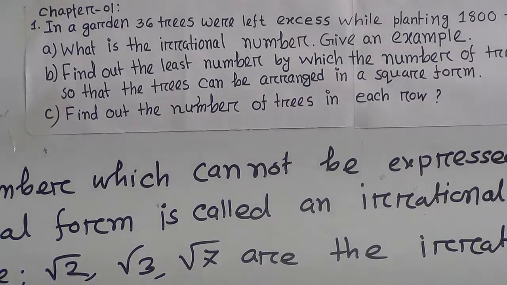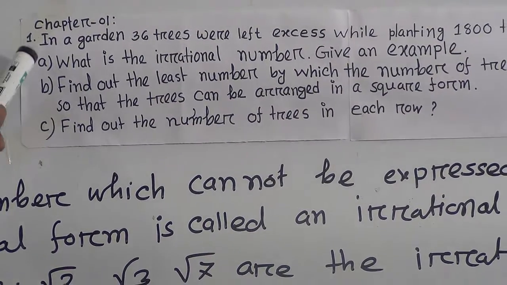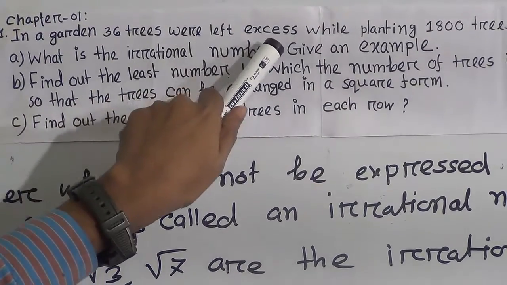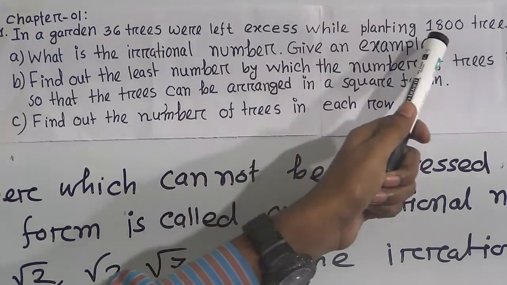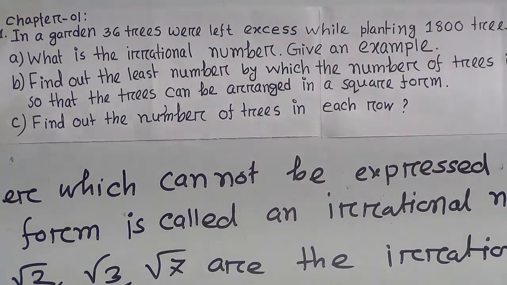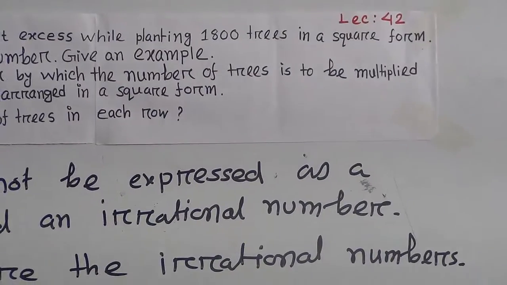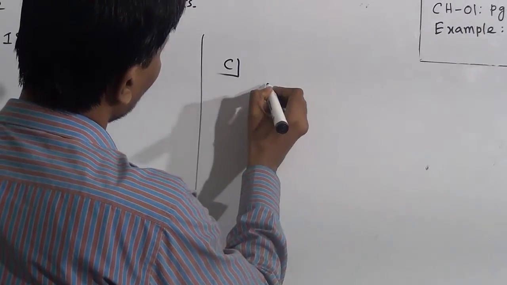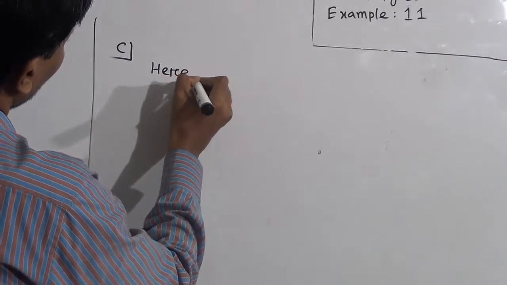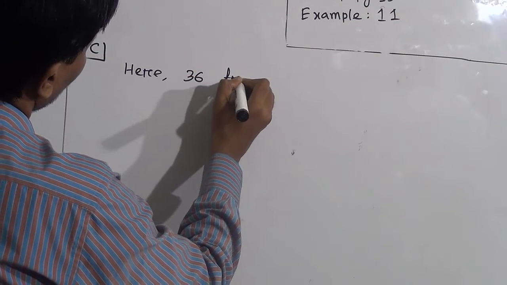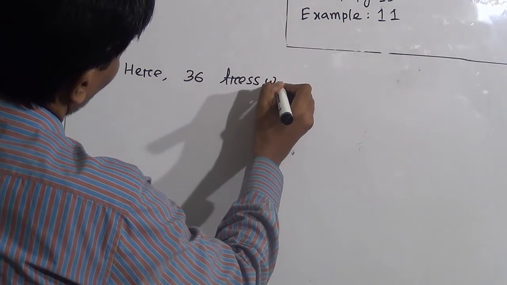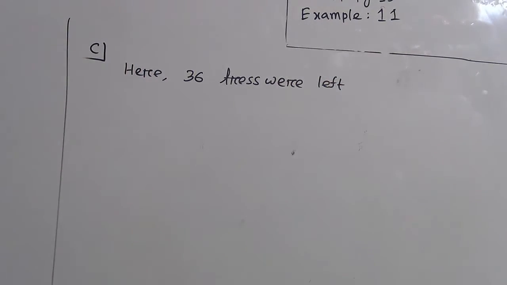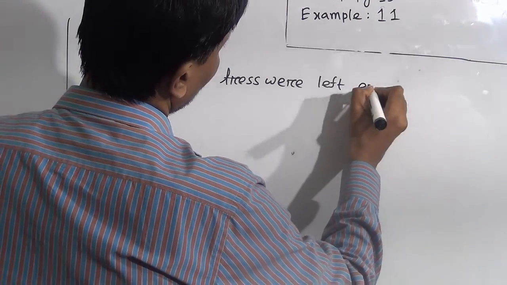Look, in a garden 36 trees were left excess while planting 1800 trees in a square form. 36 trees were left excess.